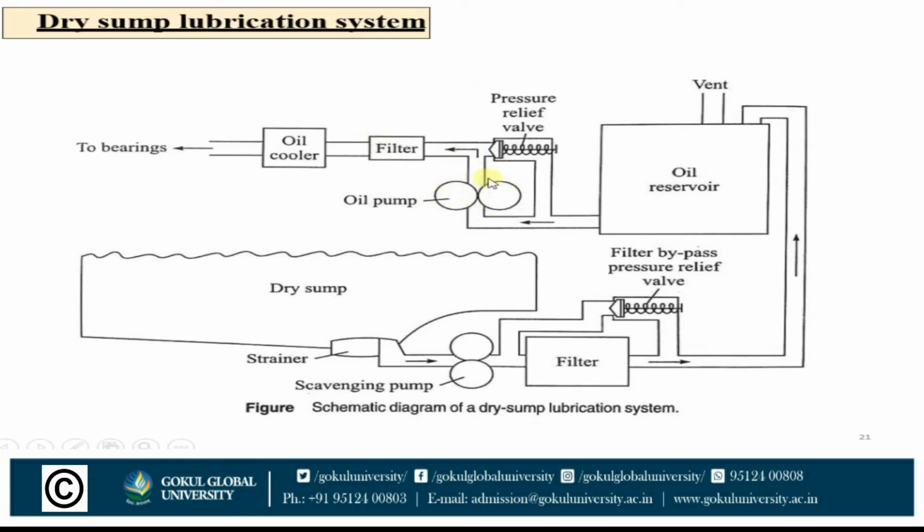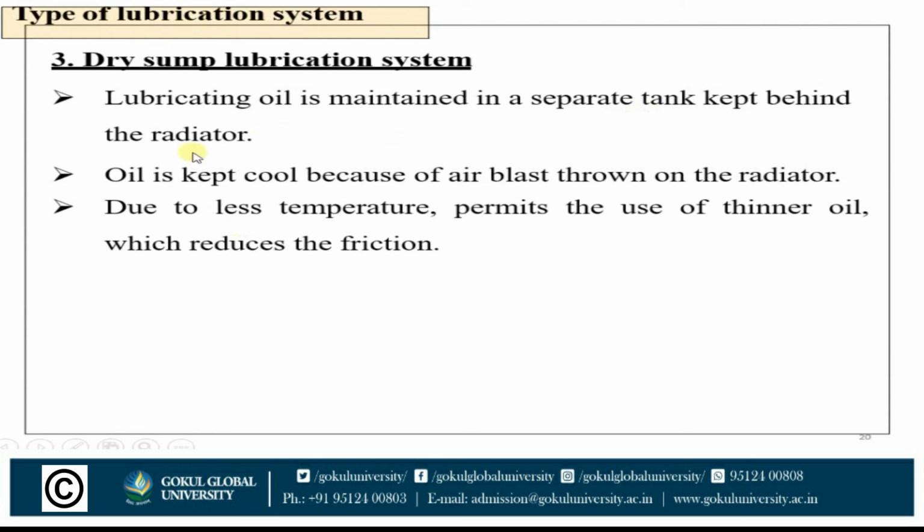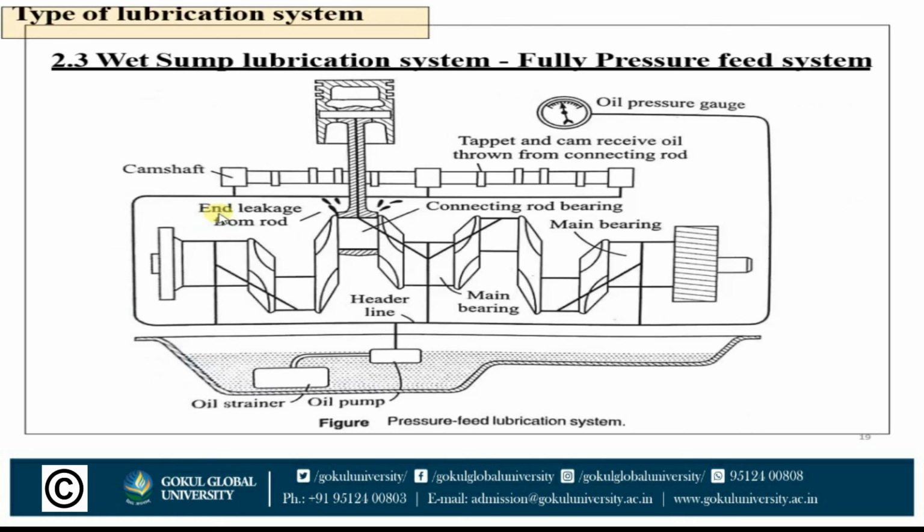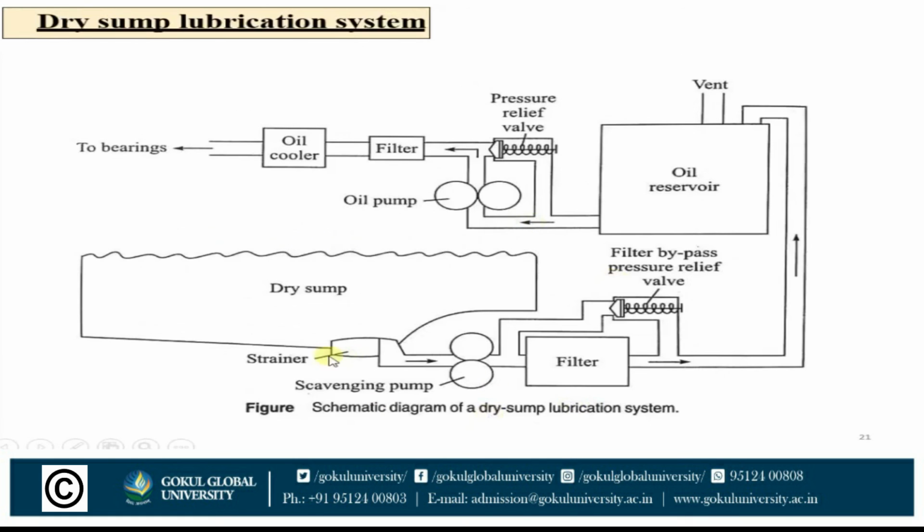There is one filter. While pumping, the oil will get some heat, so the temperature of the lubricant will increase. To cool down that oil, there is an oil cooler provided before it enters the bearings. All these arrangements are provided behind the radiator, and the oil is kept cool. The reason is the air blast thrown on the radiator. So due to the lower temperature, it permits the use of thinner oil, which reduces the friction. Thinner oil is used for this dry sump lubrication system. So this is how dry sump lubrication works.